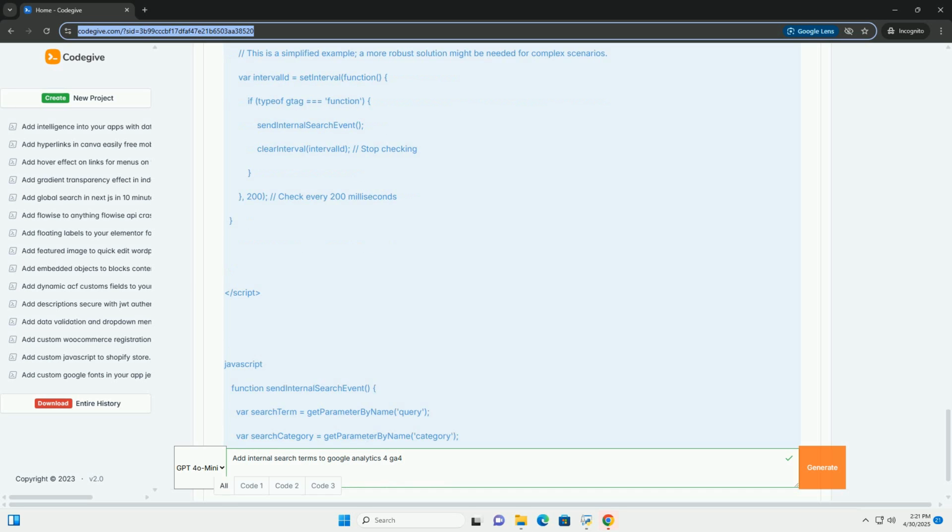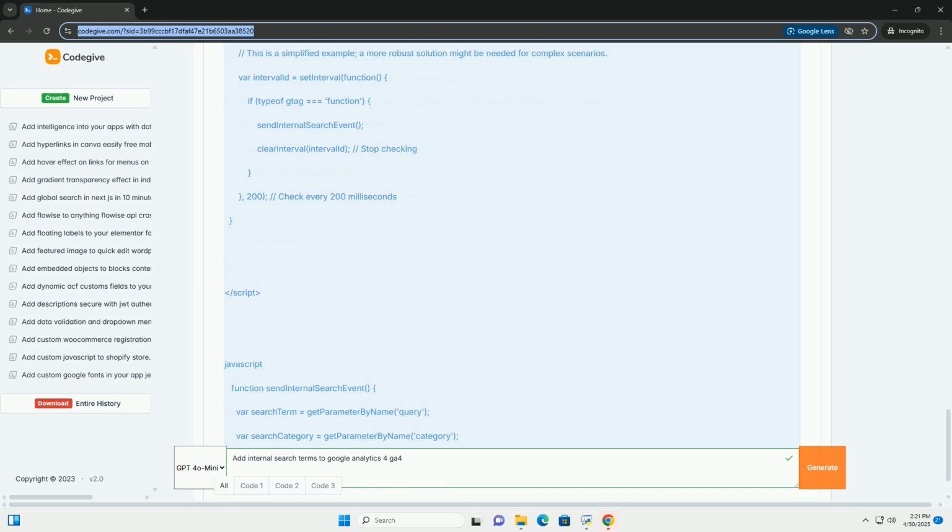By following these steps, you can successfully implement internal site search tracking in GA4 and gain valuable insights into user behavior on your website. This data will empower you to make data-driven decisions that improve your website's effectiveness and user experience. Good luck!